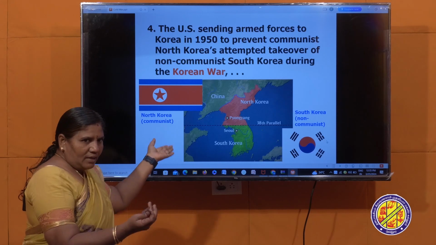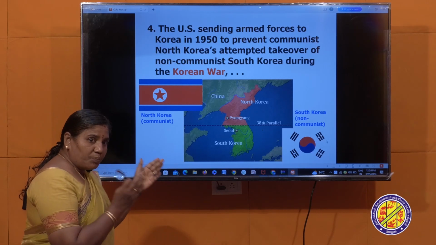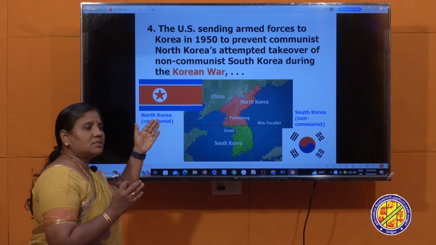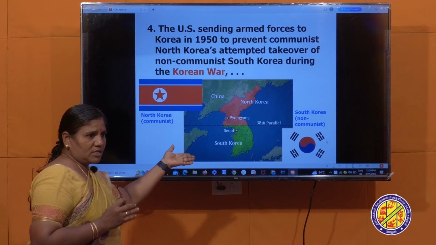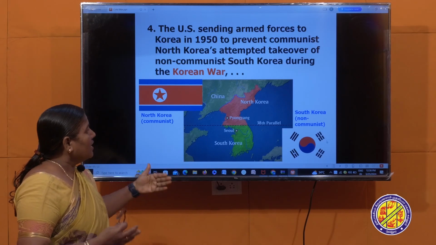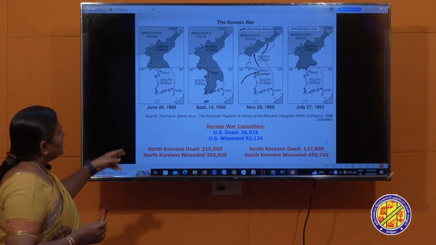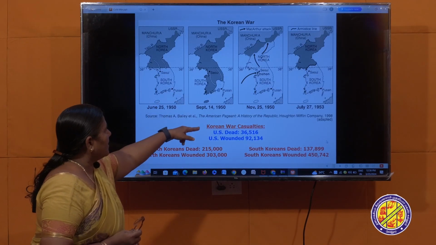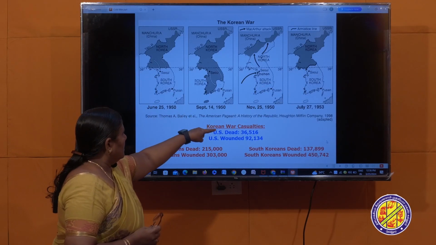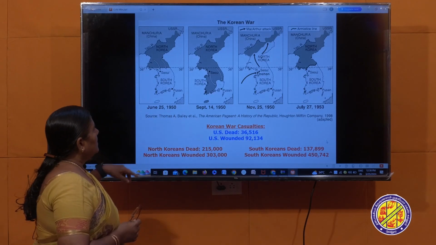They didn't get involved directly in the Korean War, they just supported the sides: North Korea supported by USSR and South Korea supported by USA. In this way, they engaged in the Cold War. These are the other maps, showing how they expanded and how the war advanced. The war ended in the year 1953.